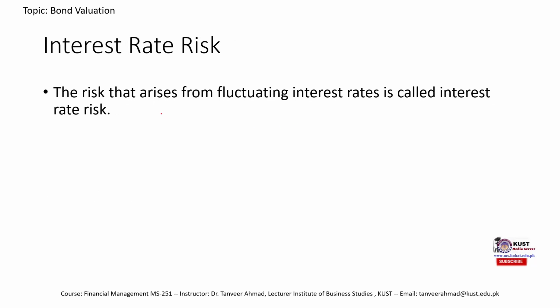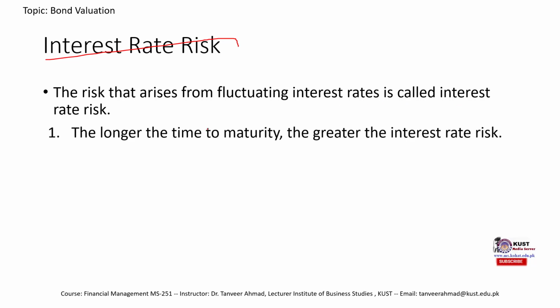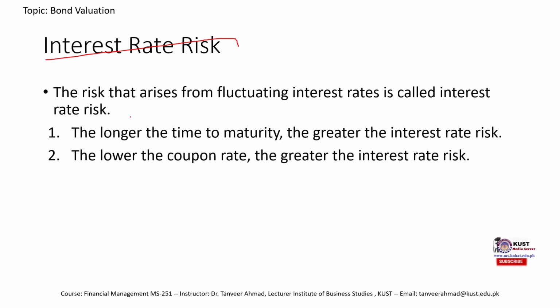Now, what does this interest rate risk depend on? The interest rate risk arises from the fluctuation in interest rate. This is what we have already discussed, but it depends on two aspects: one is the maturity of the bond, and the other is the coupon rate. So which bond would have higher risk, a bond with a longer maturity or a bond with a shorter maturity?